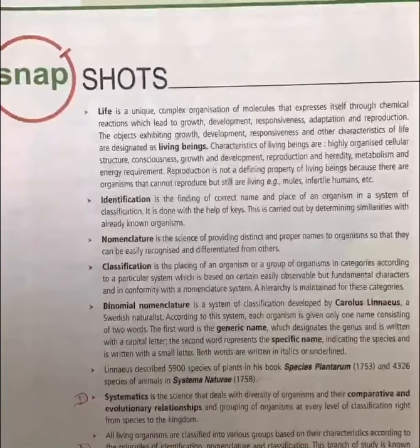The energy requirements are accomplished through these anabolic and catabolic processes. Overall, metabolism helps organisms get energy. Reproduction is not a defining property of living beings, because there are organisms that cannot reproduce but are still living, like mules and infertile humans.